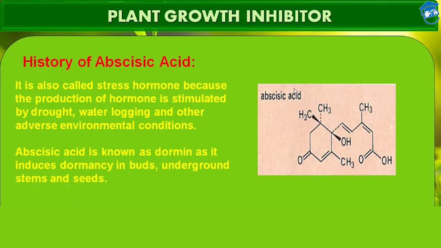This is the chemical formula of abscisic acid. Students, please note that abscisic acid is also known as dormin. Dormin denotes dormancy, as it induces dormancy in buds, underground stems and seeds.